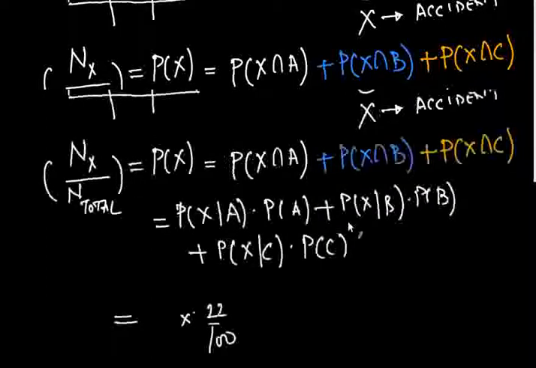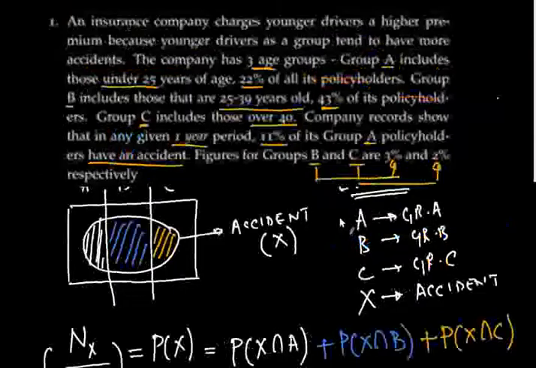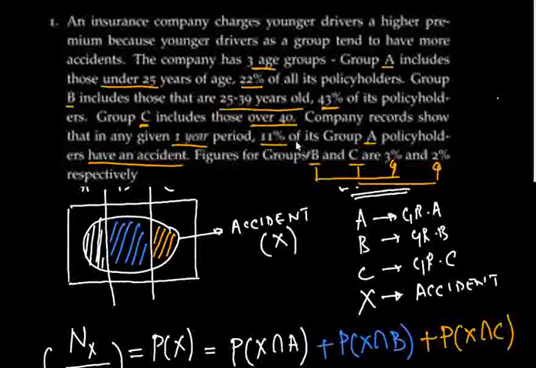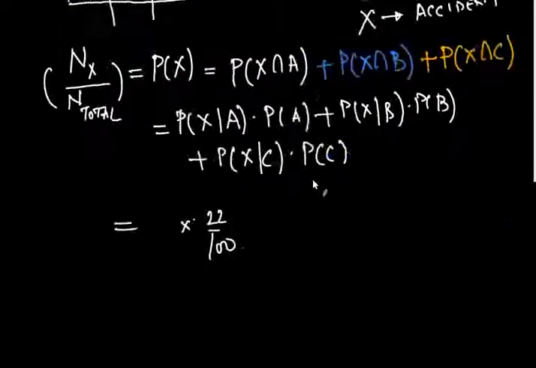And do we have a probability for someone having an accident given that they are from group A? If we read the question again, this last bit over here, 11% of group A policyholders have an accident. So given all the people from group A, 11% of them will have an accident in a given 1-year period. So what's the probability of someone from group A having an accident? Well, that's 11%. So this looks like the probability of x given A. So this is 11 by 100.